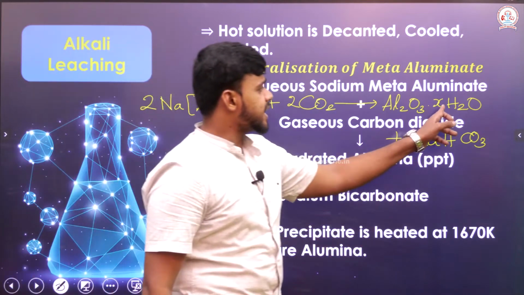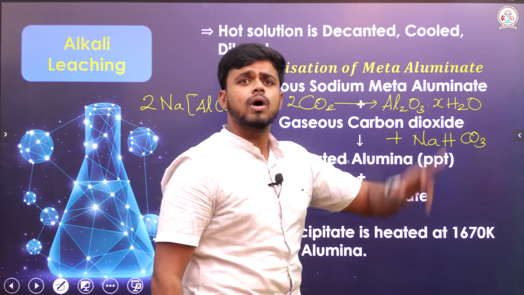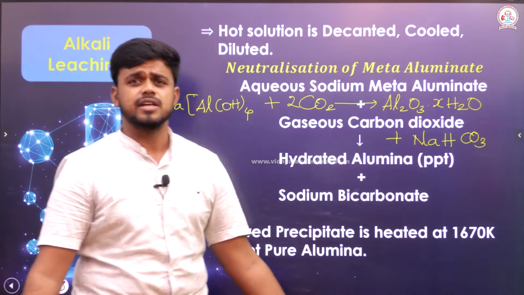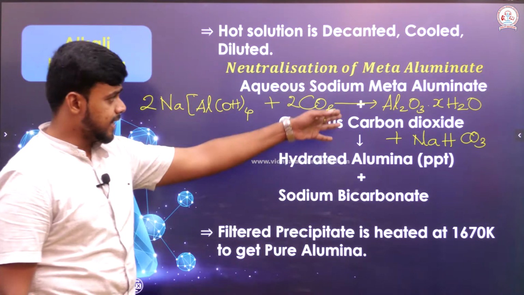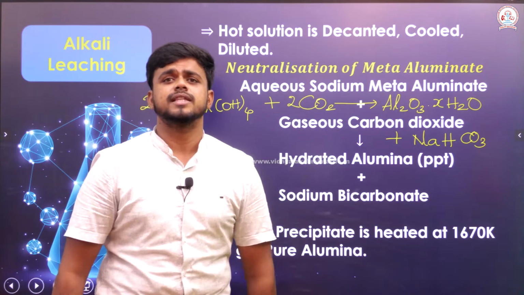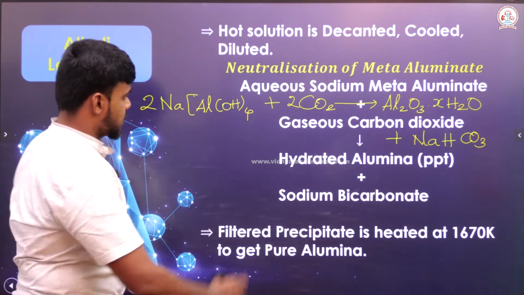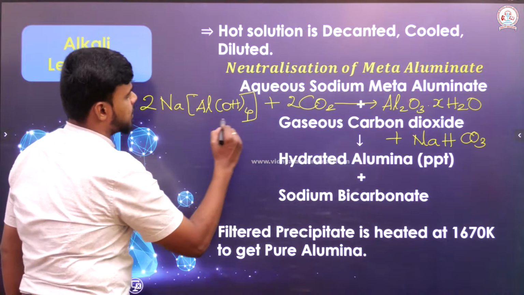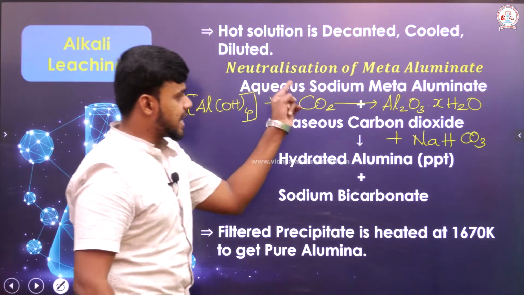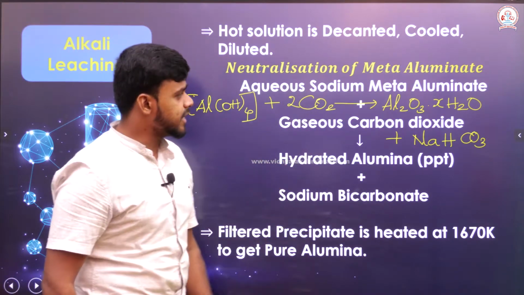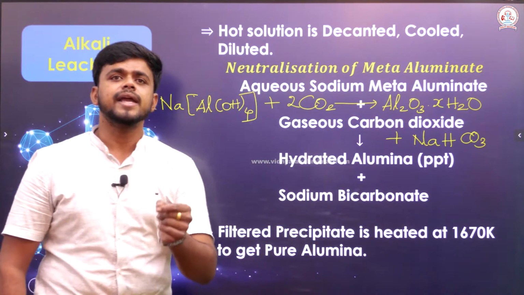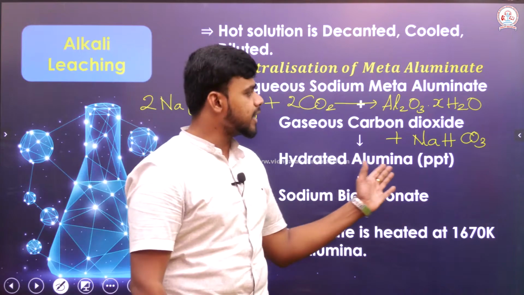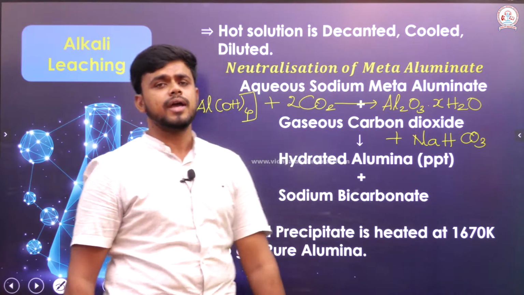Since it is mentioned as H2O, the hydrogen and oxygen do not necessarily need to be balanced over here. So, no need to worry about balancing the hydrogen and oxygen in the given reaction. Since this solution is completely basic, it has been treated with an acidic oxide, gaseous carbon dioxide, so that I will be able to get the precipitation of hydrated alumina and the bicarbonate separately.